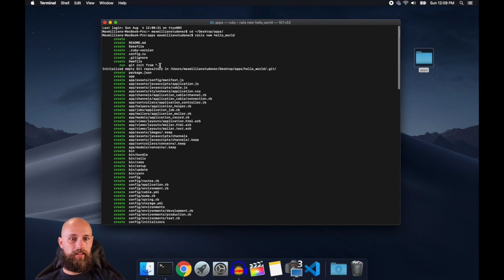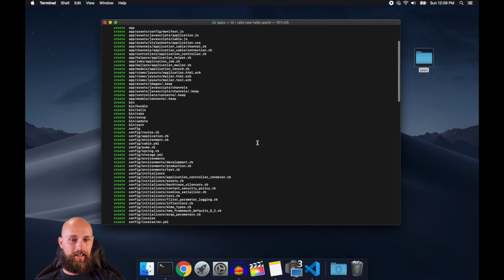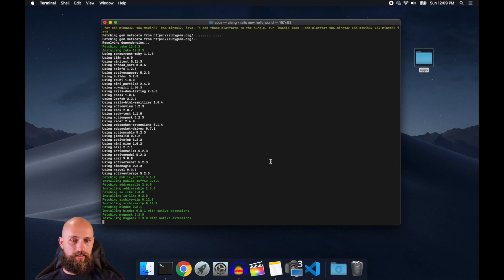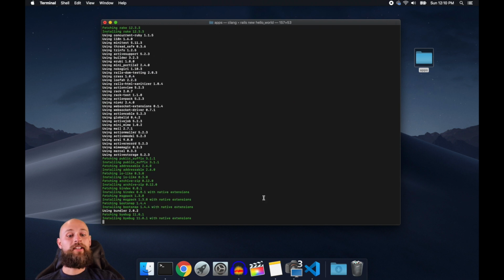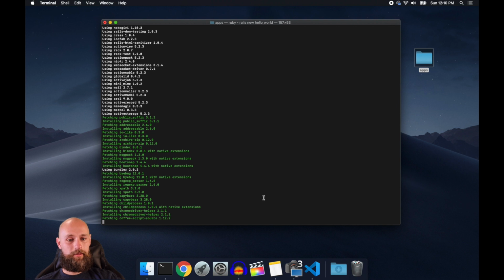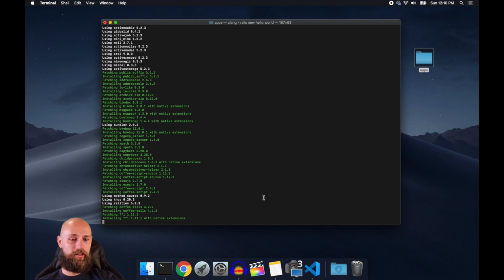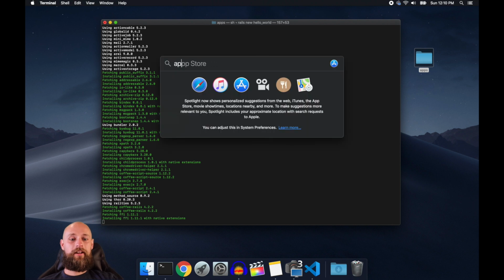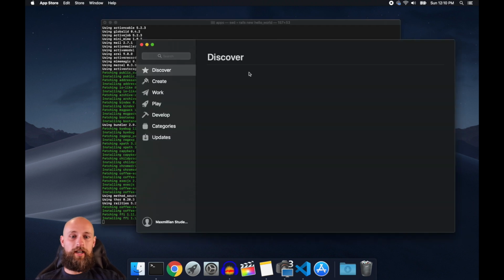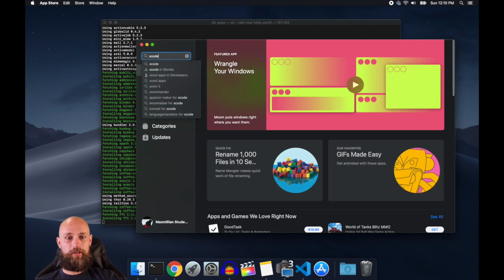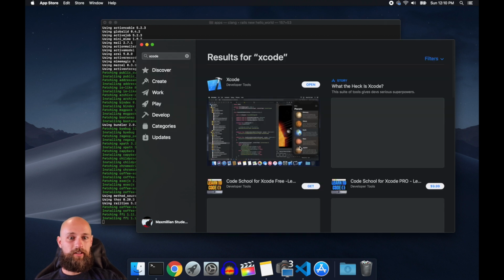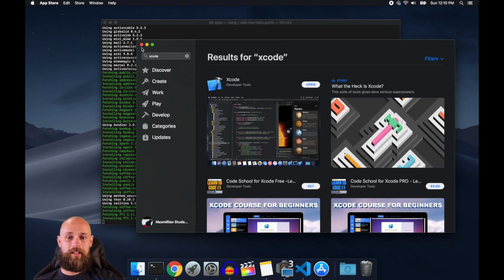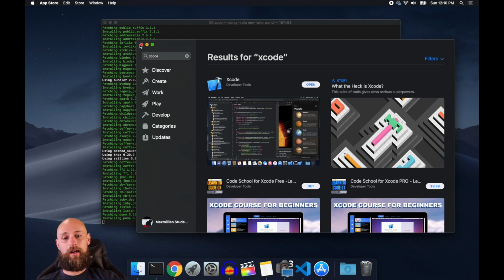Went ahead and created all of the folders we need, added a Gemfile, and is installing even more gems because when I gem installed Rails, it did not have everything. If you get any errors, make sure you go to the App Store and install Xcode. There's a lot of things inside of Xcode that make installing Rails happy.